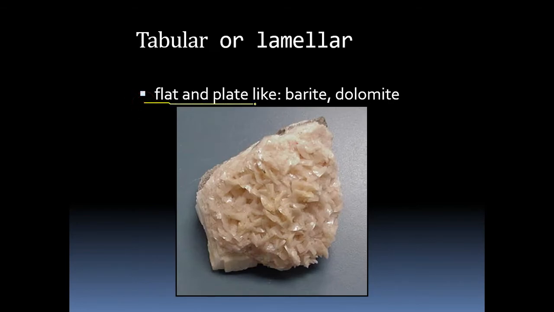Then the next one is tabular or lamellar. Flat and plate-like surface; plate-like minerals are nothing but tabular or lamellar forms. Examples are barytes and dolomite.